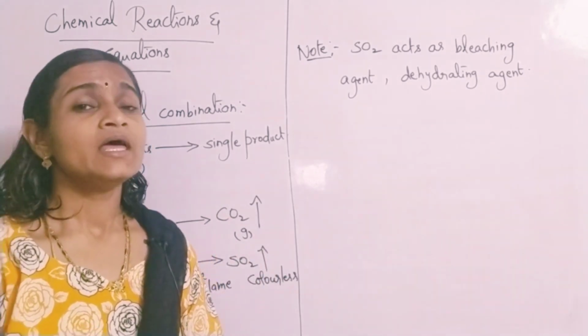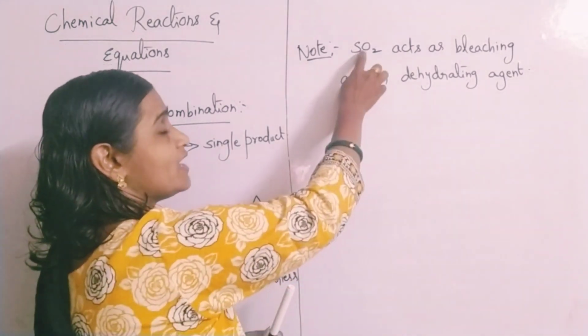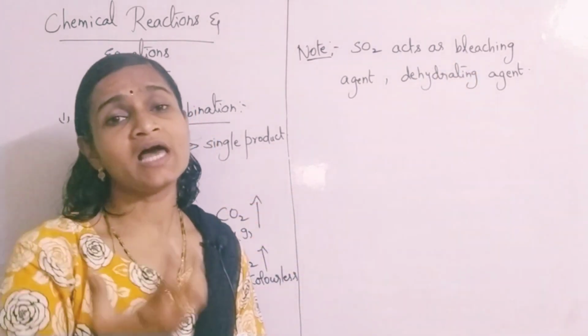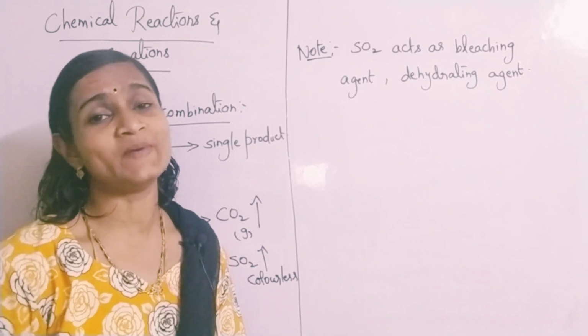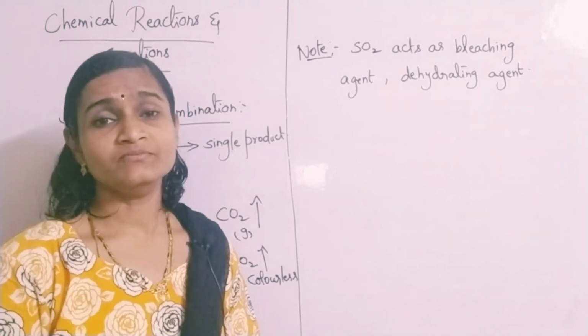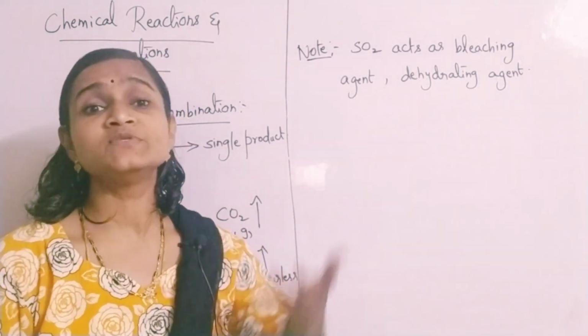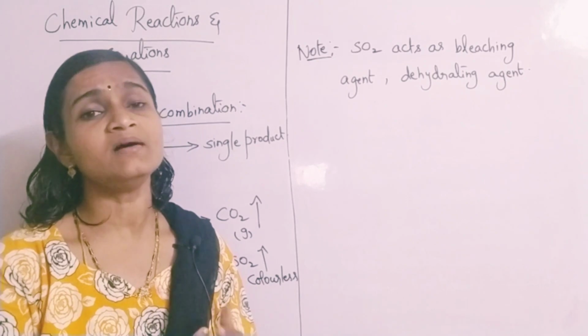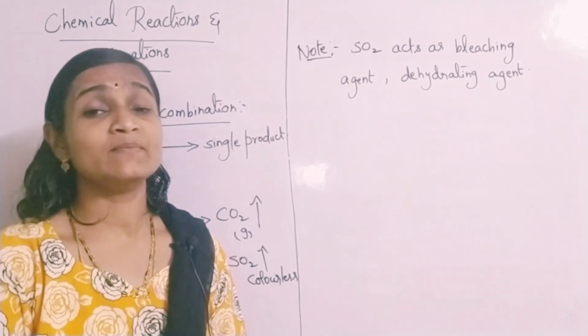That means it absorbs the sulfur dioxide, which acts as a bleaching agent. It bleaches out the coloring matter in the rose petals. All the coloring pigments in the rose petal get absorbed.